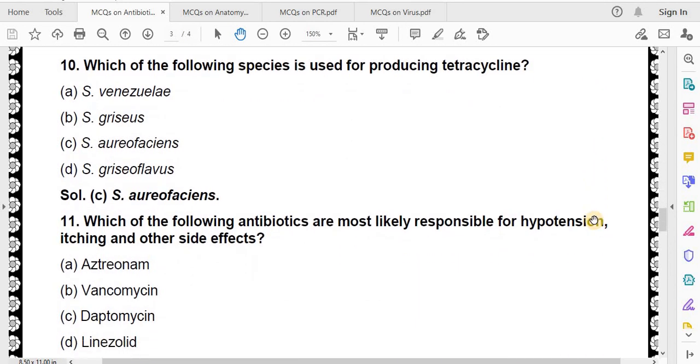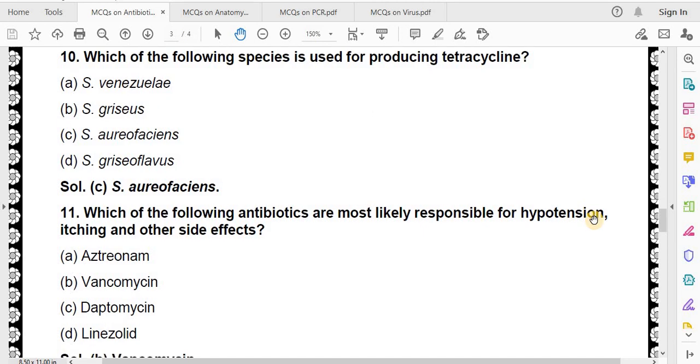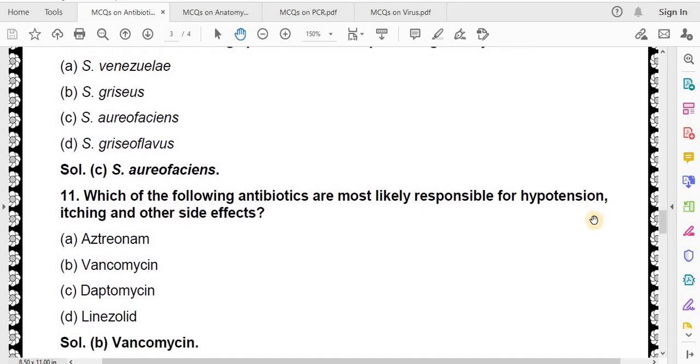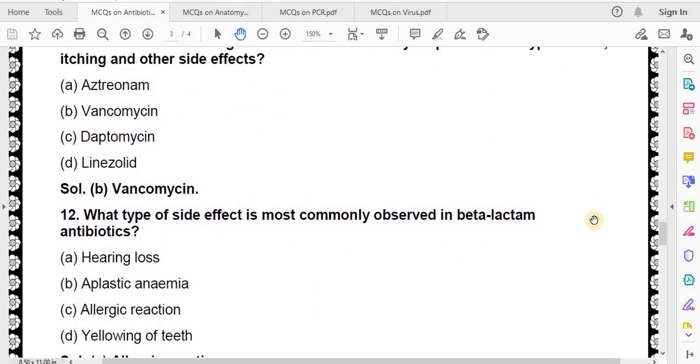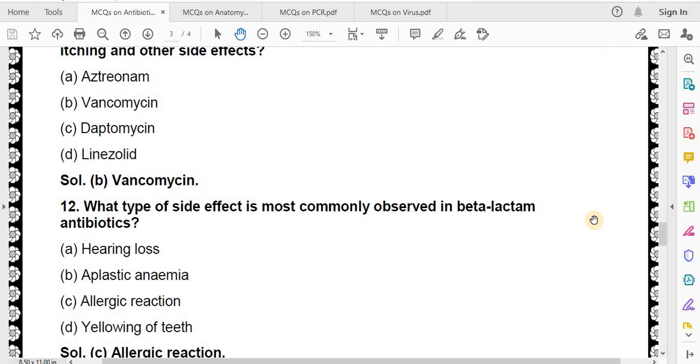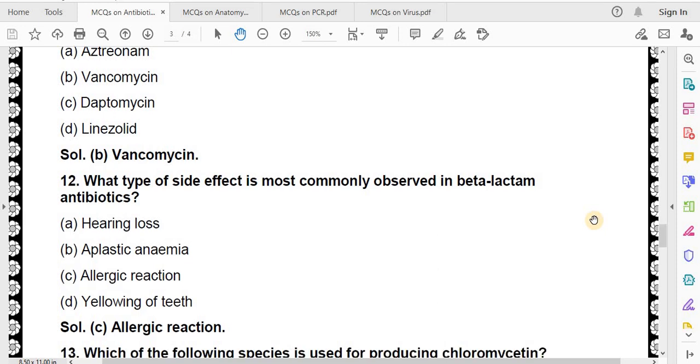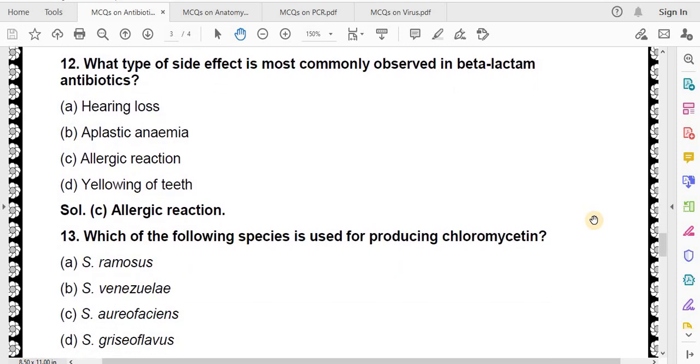Which of the following antibiotics are most likely responsible for hypotension, itching and other side effects? Azithromycin, vancomycin, daptomycin, linezolid. Correct answer is vancomycin. What type of side effect is most commonly observed in beta-lactam antibiotics? Hearing loss, aplastic anemia, allergic reaction, yellowing of teeth. Correct answer is allergic reaction.